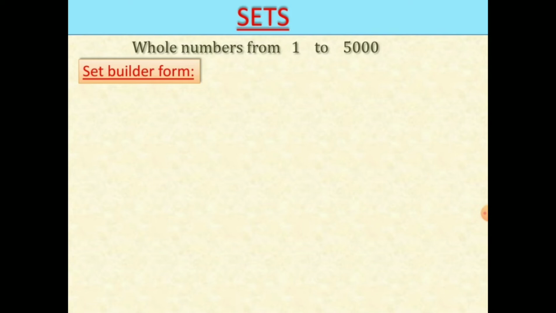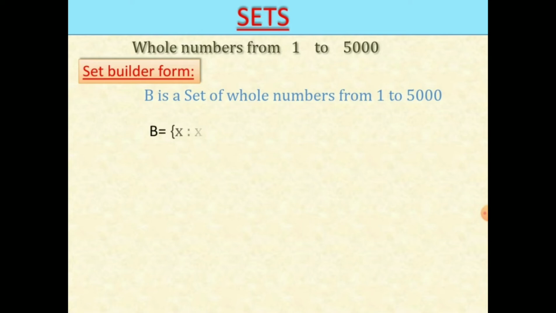So, let us see what a set builder form is and how we can write it. Let's take the above example. B is a set of whole numbers from 1 to 5000. So, this statement we can write in set builder form as B = {x : x is a whole number or x belongs to W, 0 < x < 5001}.